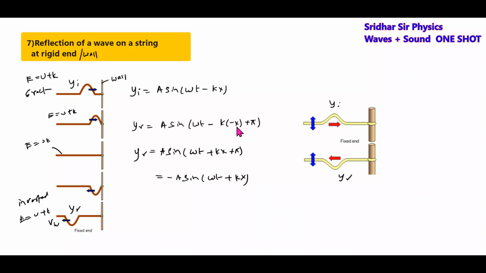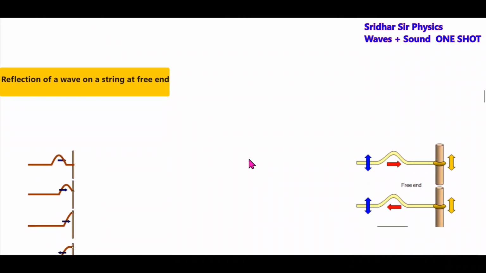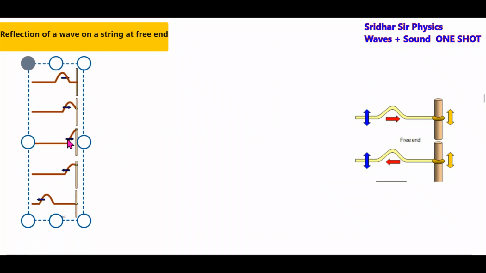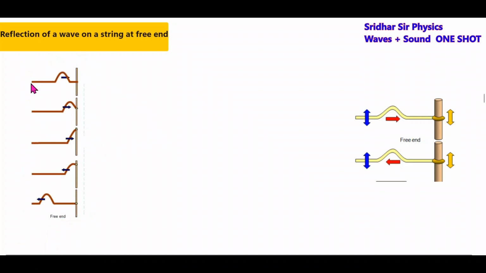Similarly, we'll go for reflection at the free end. Reflection of a wave at the free end. There's a wave propagating along the positive x-axis. Then what is the incident wave? y equal to a sin(omega t minus kx). This is yi. The wave is propagating in this direction.